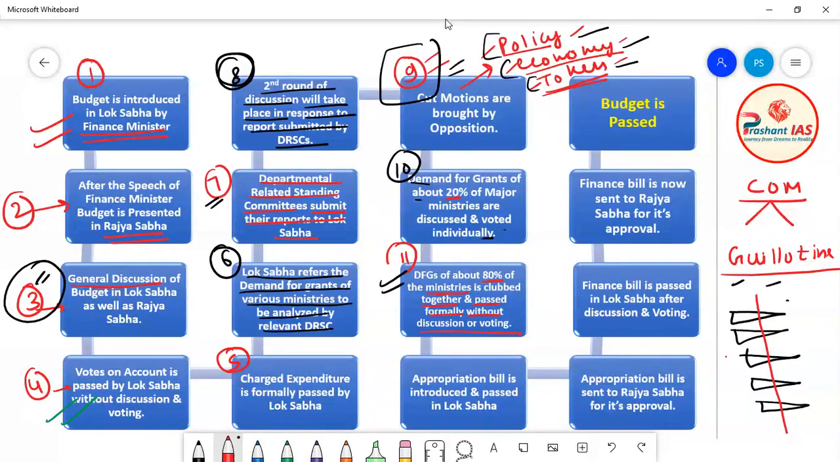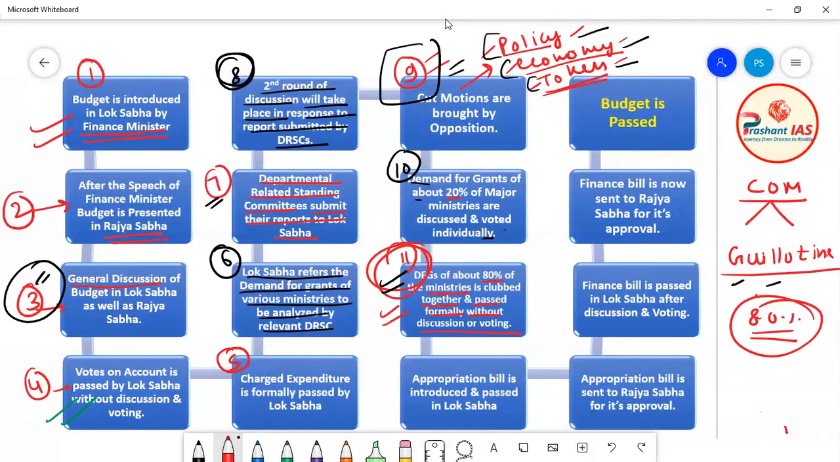Application of guillotine means you are clubbing, you are joining the things together and you are cutting them together. So what happens in case of budget? In case of the 11th step, the demand for grant of 80% of the ministries is clubbed together and it is passed without any discussion and voting. So this is known as the application of guillotine.